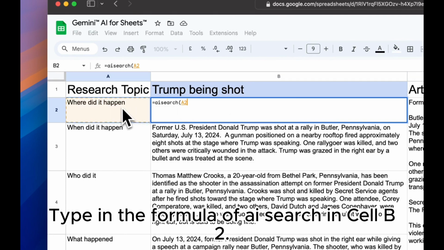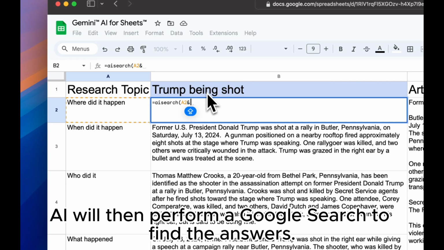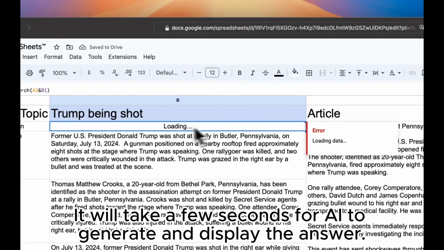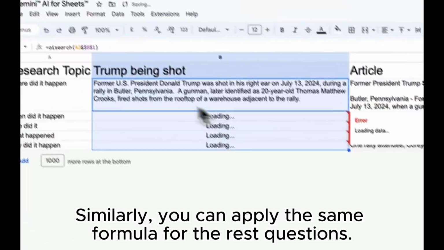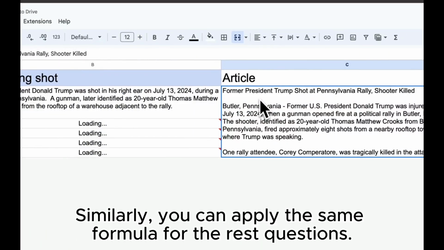Type in the formula of AI search in cell B2. AI will then perform a Google search to find the answers. It will take a few seconds for AI to generate and display the answer. Similarly, you can apply the same formula for the rest of the questions.